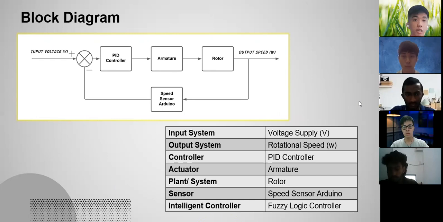Thank you, Jeyaraj. So I'll explain the block diagram. As you can see here, we have about seven structures. First of all is the input system. We have the voltage supply V, we have the PID controller as the first controller, and we have the actuator, which is the armature. The actuator's function is to convert the control signal to mechanical motion, and we have the rotor, which provides the rotational speed. As output system, we have the W, which is in radians per second. And lastly, we have the speed sensor, Arduino, which functions to give the feedback signal to the initial stage of the system. And lastly, we use an intelligent controller, which is the fuzzy logic controller, in order to help our system achieve an optimum condition. Next.